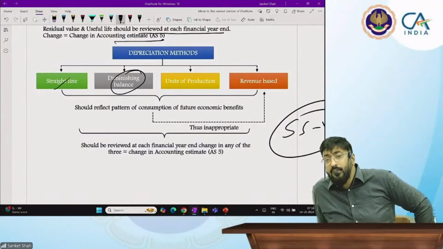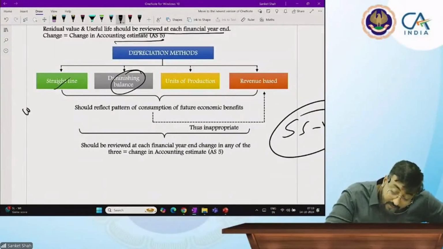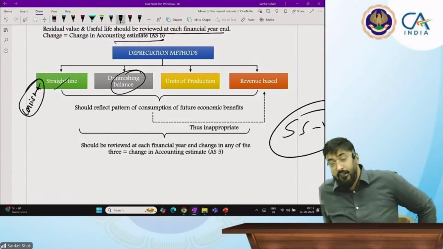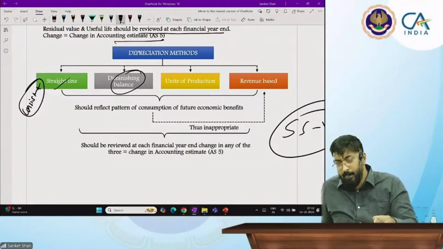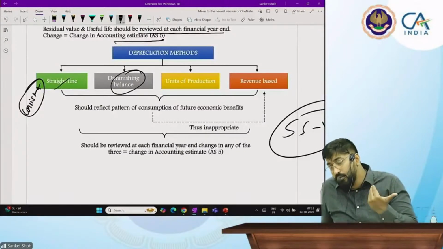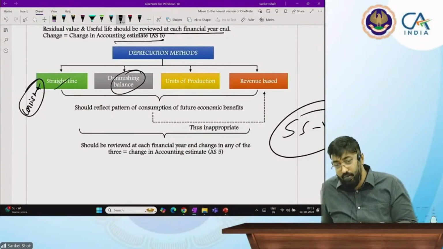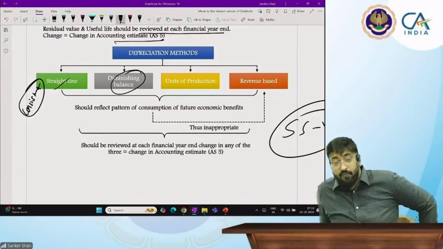Straight line method is followed when your asset gives you consistent results every year, so you can produce the same amount of production every year. आप सेम चीज को इक्वली प्रोड्यूस करते हो तो इसको बोलते हैं स्ट्रेट लाइन मेथड ऑफ डेप्रिसिएशन.